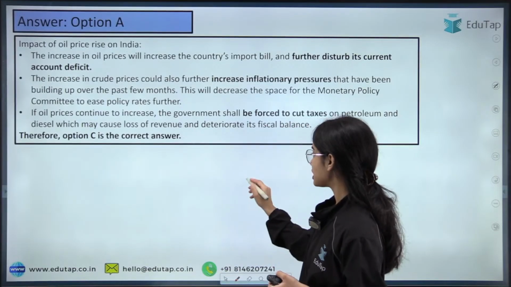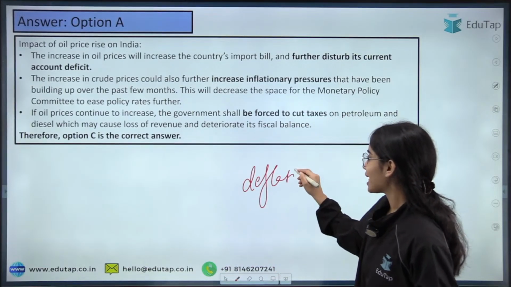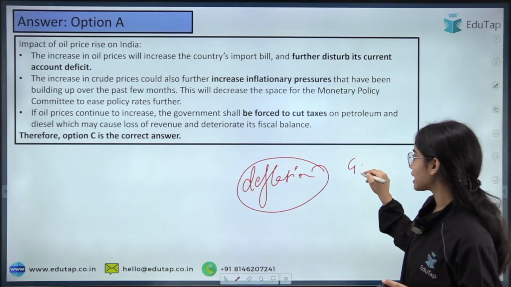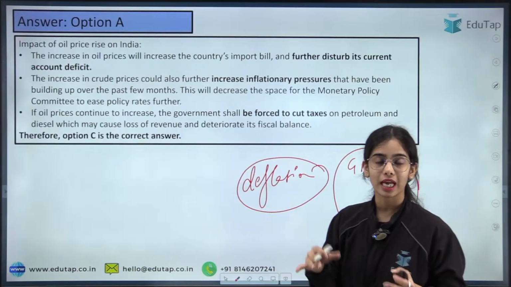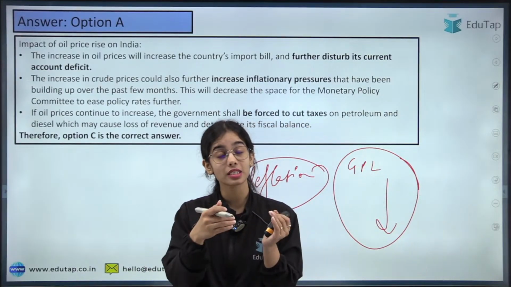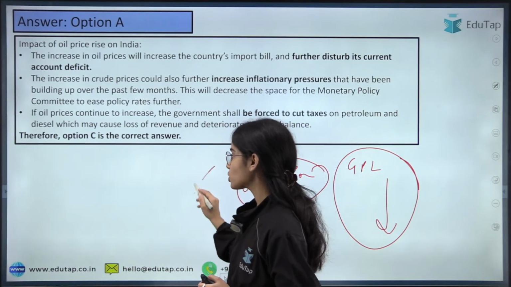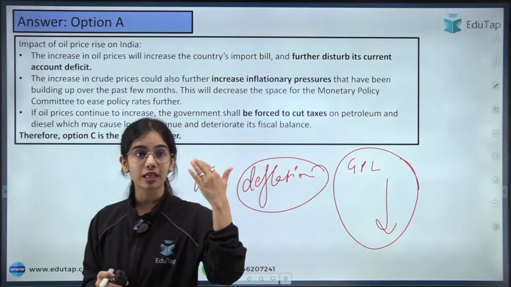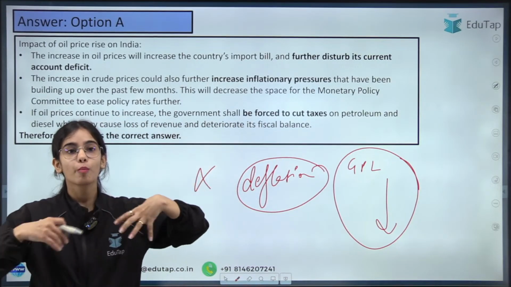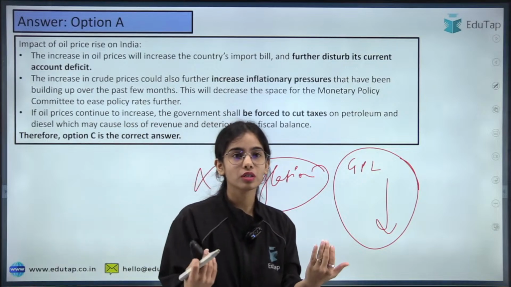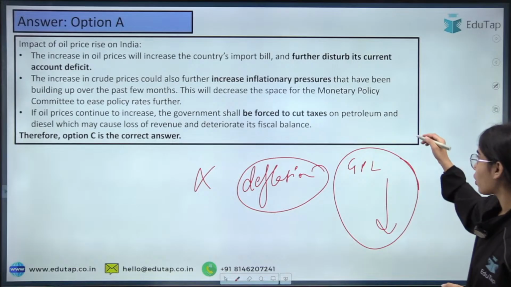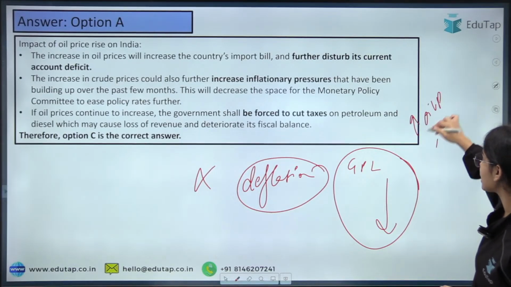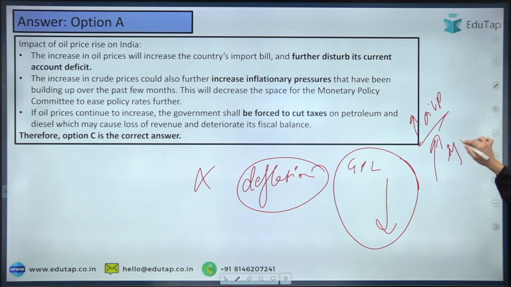Deflation means that the general price level is decreasing. That is deflationary pressure. But that is not possible when the oil prices are increasing. When the oil prices are increasing, most products' prices will also start increasing. So here, when the oil prices are increasing, it will lead to inflationary pressure.